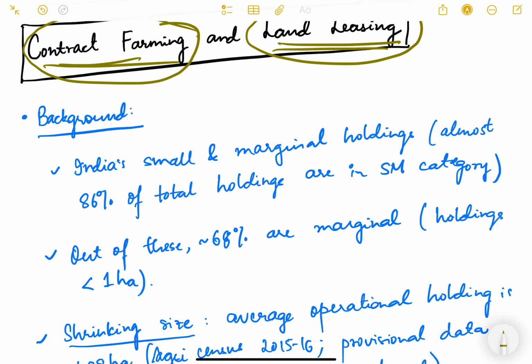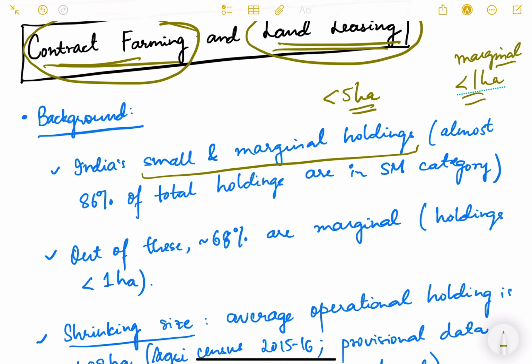We already know that India has a majority of land holdings as small and marginal holdings. Small and marginal means less than 5 hectares of land. Out of this, if the land is less than 1 hectare, it is called marginal. If it is less than 5 hectares, it is called small holdings. India has a majority of holdings as small and marginal holdings.